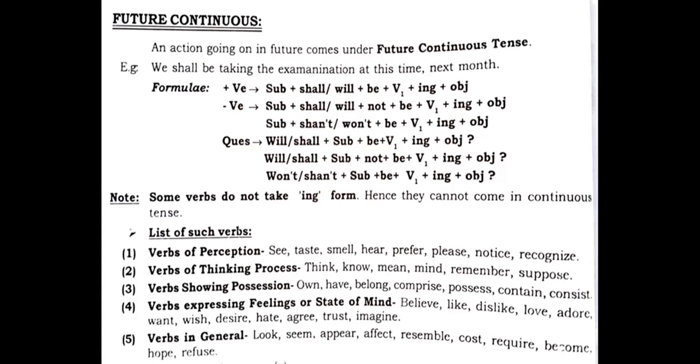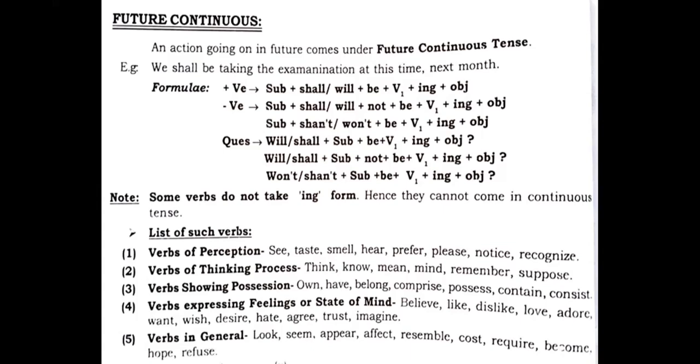We have got a list of such verbs. Verbs of perception: see, taste, smell, hear, prefer, please, notice, recognize.